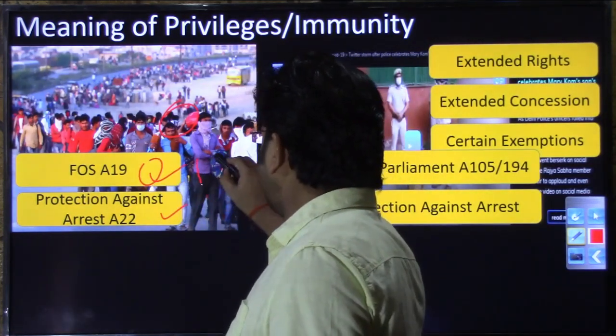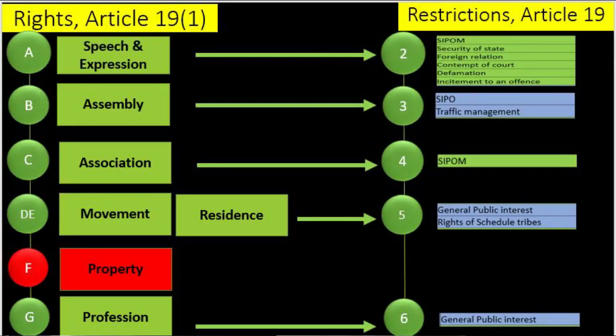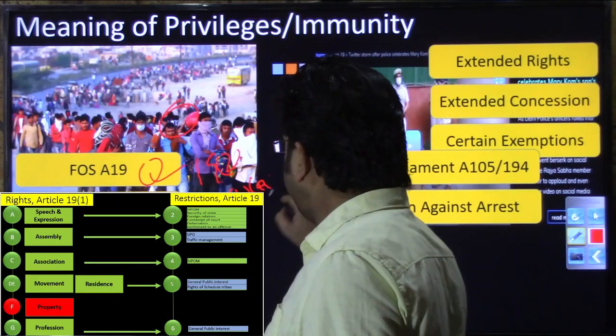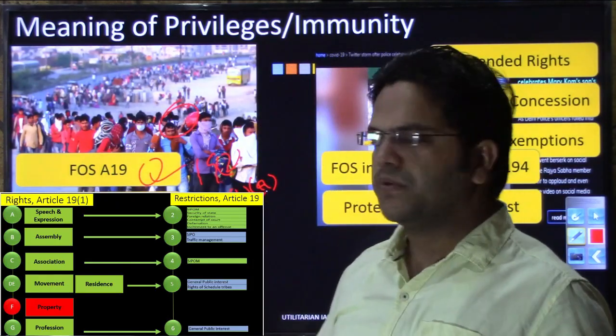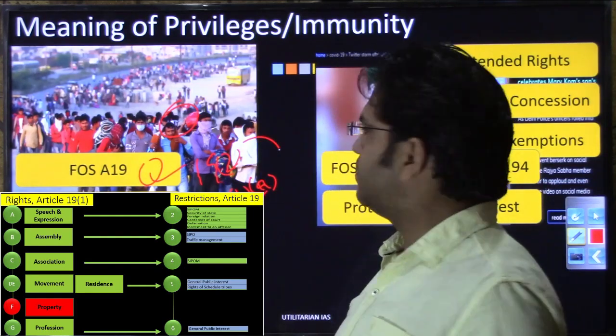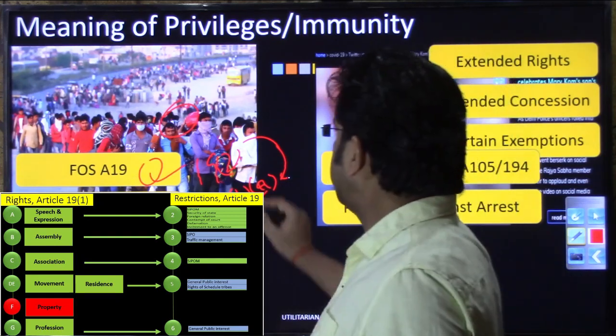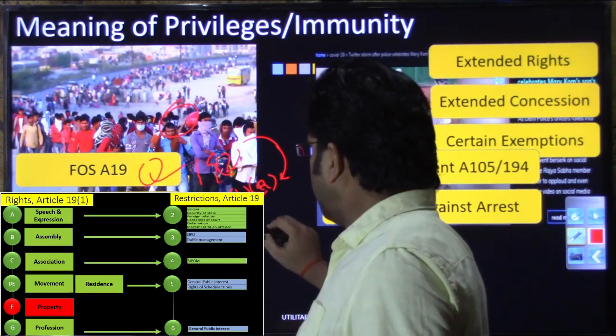If you remember Article 19 when we were discussing it, Article 19(1)(a) gives us freedom of speech and freedom of expression, but the same freedom has certain reasonable restrictions mentioned in Article 19(2).